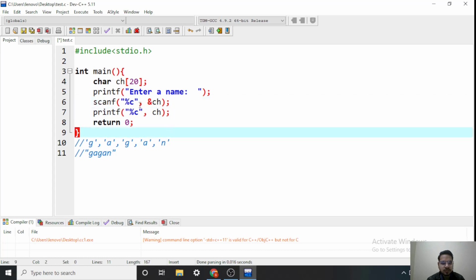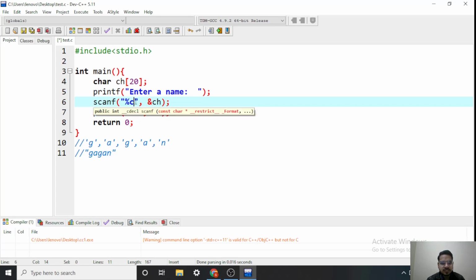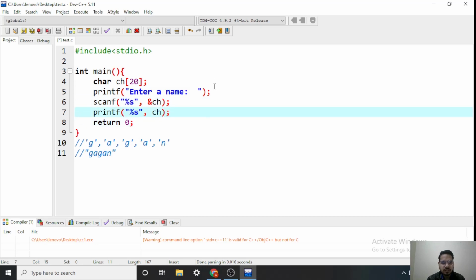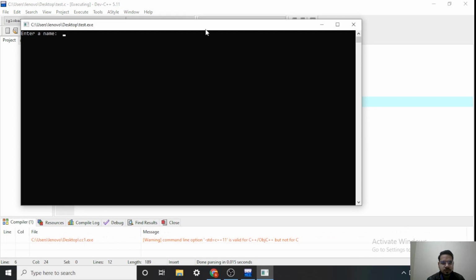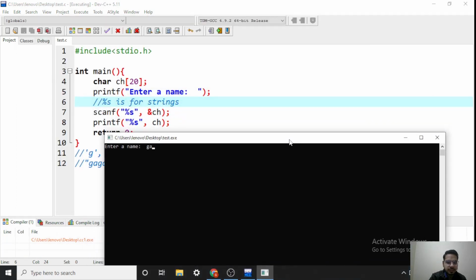Now likewise we have %c for characters. For strings we have %s. I can also mention a comment here so that you remember: %s is for strings. Now let's try this. So now I am again giving my name. As you can see, this time the whole string Gagan is printed, because instead of character I am taking input into a character array. What is character array? It's nothing but a string.